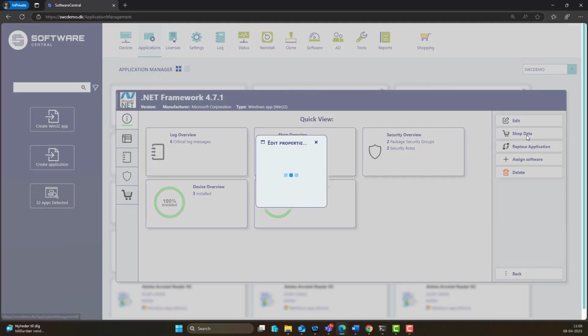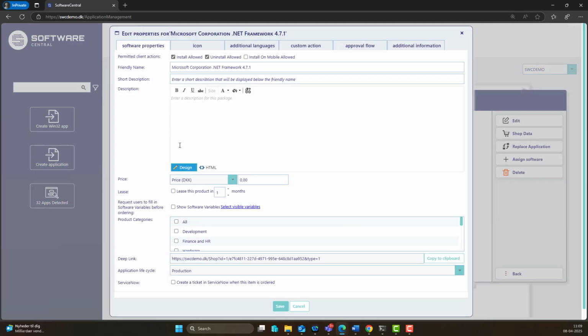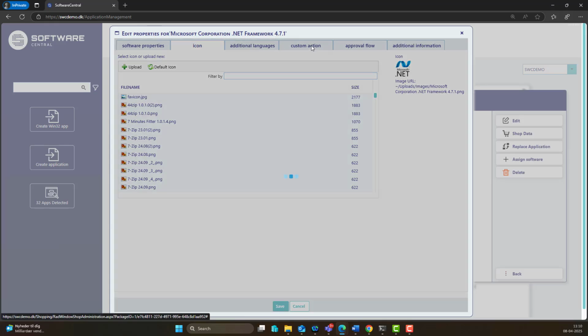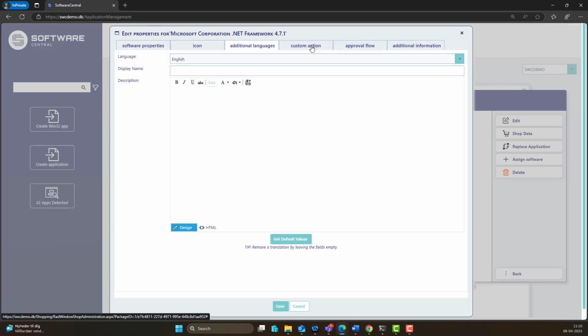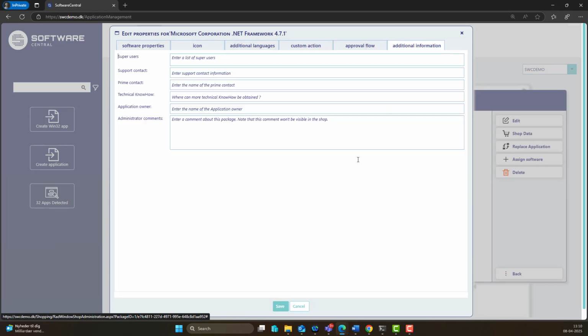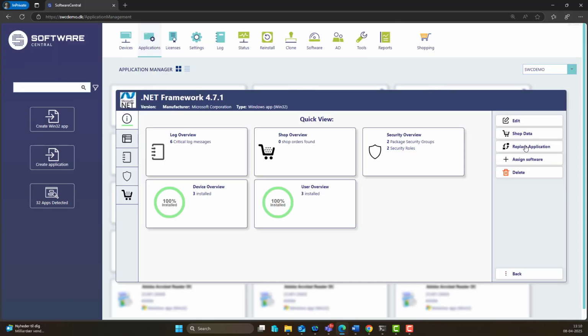I can go into the shop data. I can put in a description. I can put in the price, additional price, product categories, icon, additional languages, custom actions, add users to groups, and so on. Approve workflow, single, multiple, and all the things that we can do in SoftwareCentral.